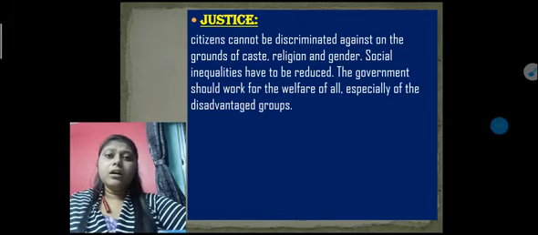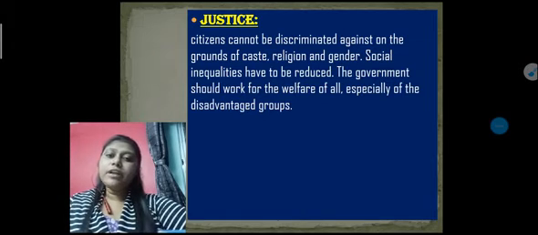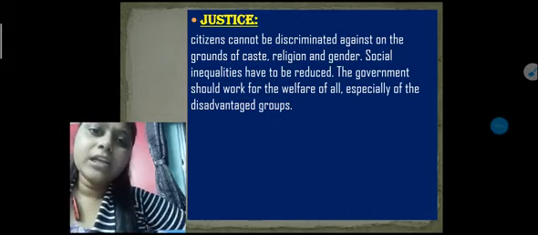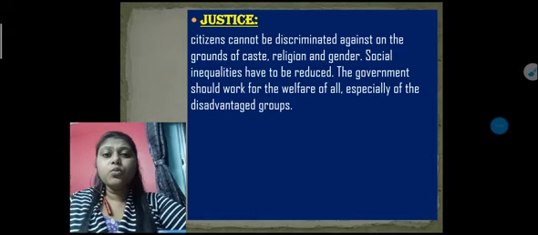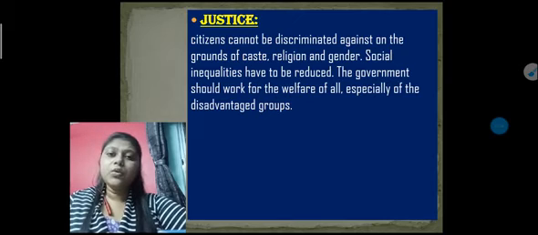Justice. Justice is very important in everyone's life, because if you are living in a society where discrimination is going on the basis of caste, religion, or gender, then that society cannot be improved or developed in a very good manner.